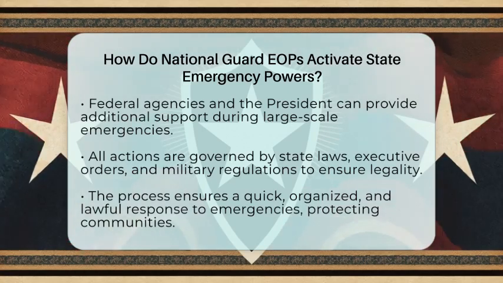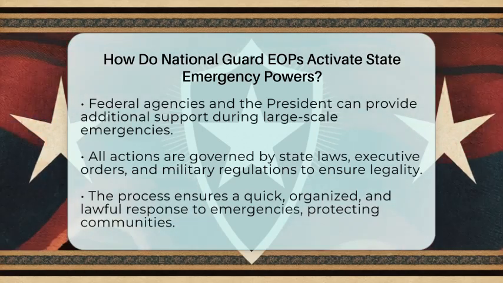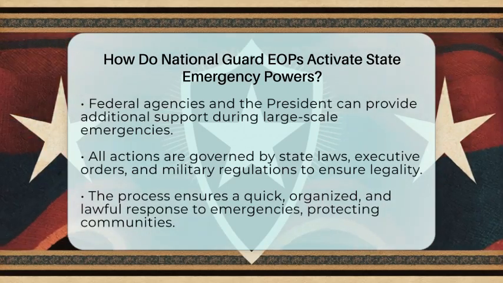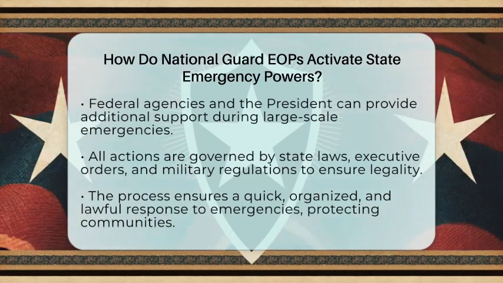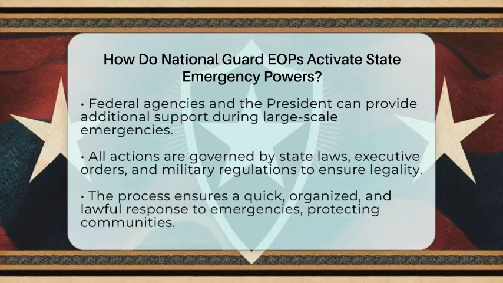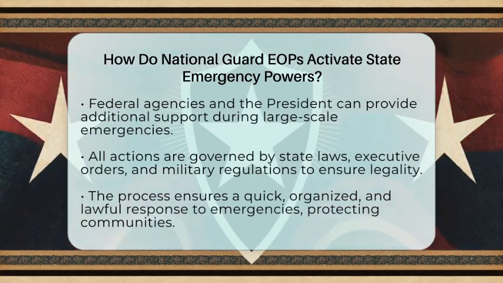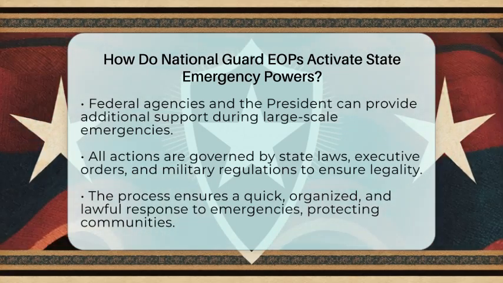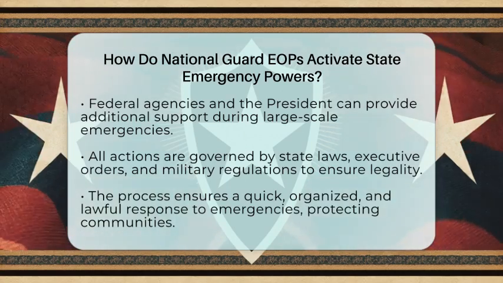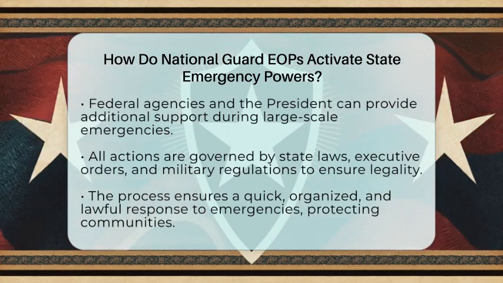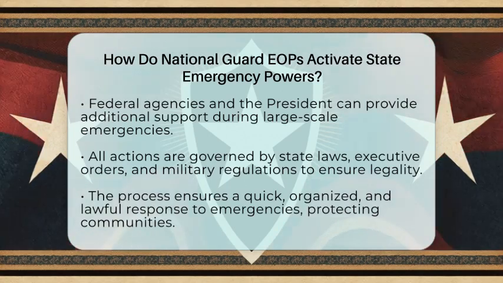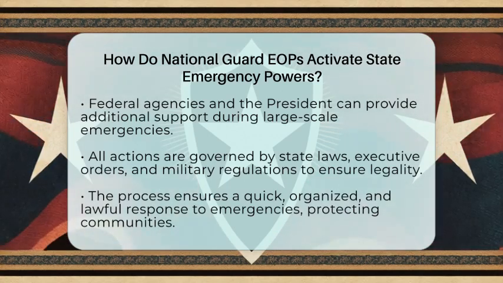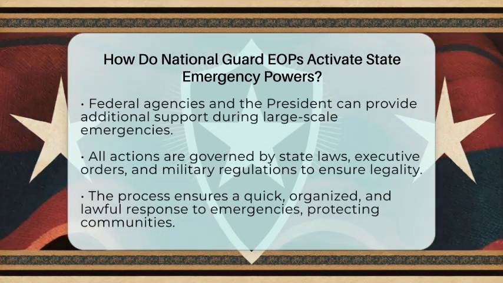In summary, the activation of state emergency powers by the National Guard involves a formal declaration by the governor, activation of emergency plans, issuance of executive orders, and coordination with emergency management agencies. This structured approach ensures a rapid and lawful response to crises, helping to safeguard communities and restore normalcy as efficiently as possible.